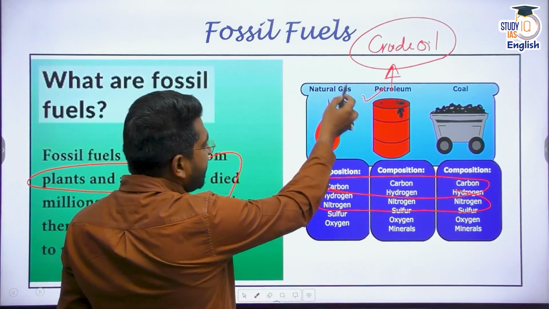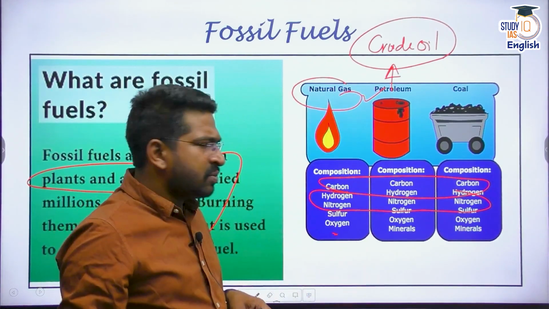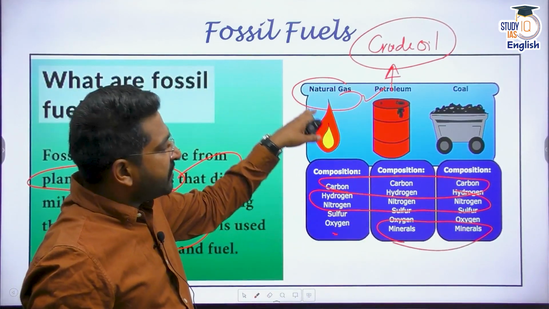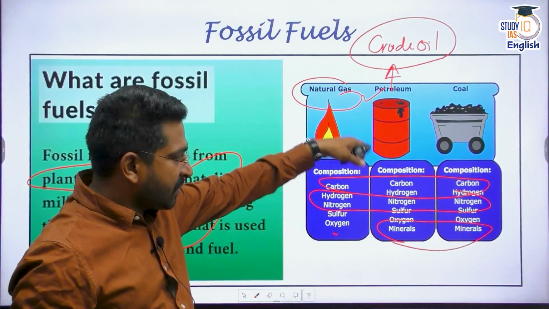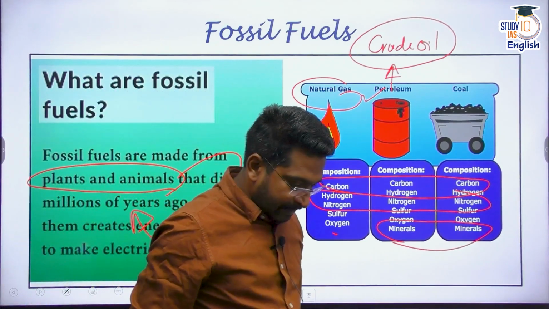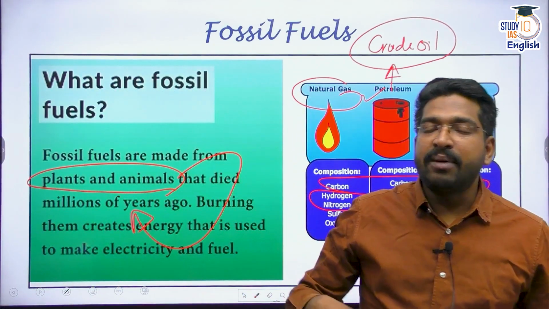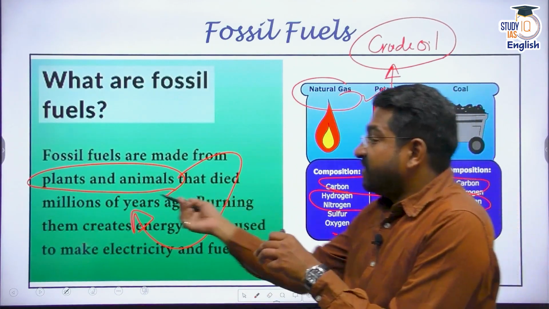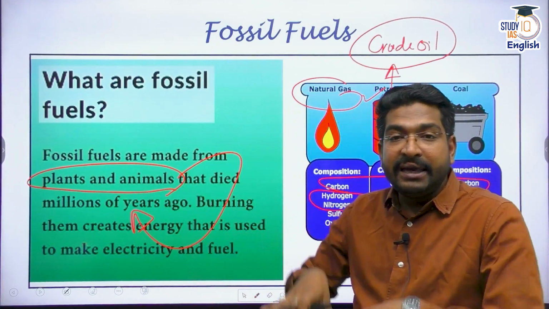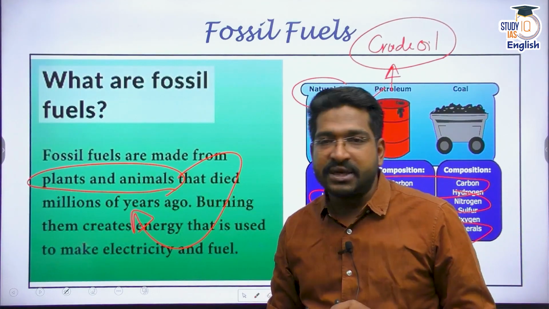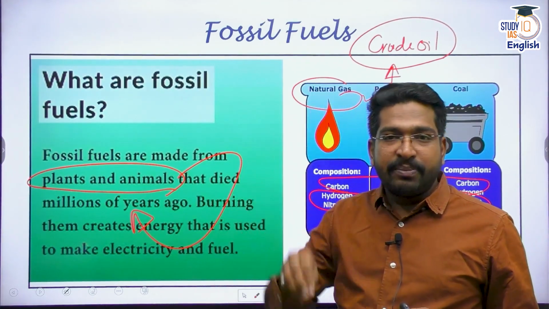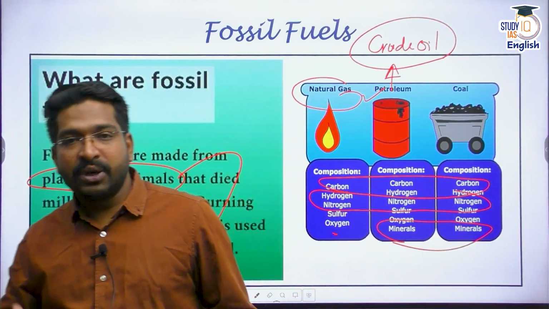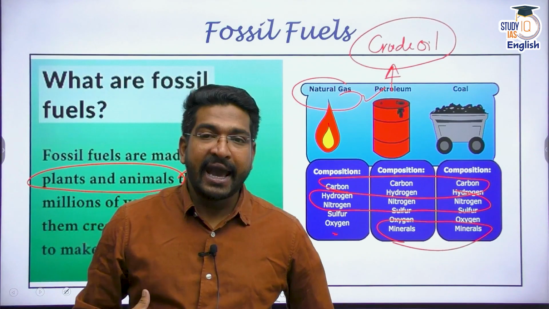But minerals are absent in natural gas. Of course, minerals will not be present, but minerals would be present in both of these. That means the composition of natural gas, petroleum and coal is the same: carbon, hydrogen, sulfur, oxygen, etc. Why? Because they all come from a similar kind of source. They all come from previous life. Previous life meaning plants and animals which were buried deep down under the earth's crust, and they have been continuously pressurized, so they have transformed into coal, petroleum, natural gas, which we use today as fuels.